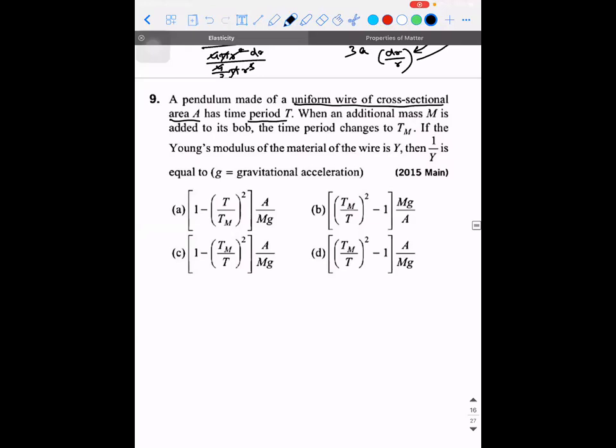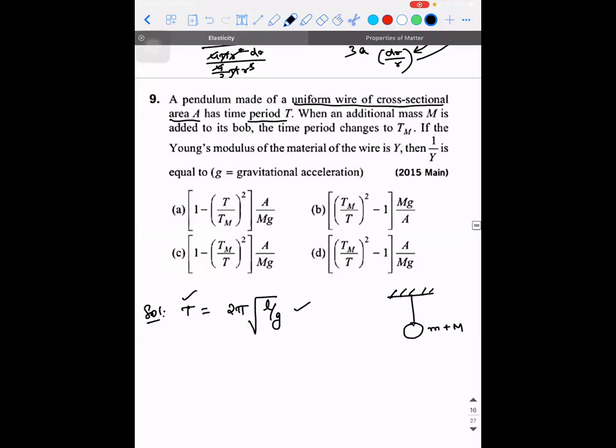So what is the time period of a pendulum? 2 pi root of L by g. So in this problem, T is given, L is not given. L is the original length. When an additional mass of M is added to its bob, okay, so the pendulum is like this. The bob, let's say it's of mass m, and there is an additional mass of capital M that is added. The time period changes to Tm. Generally, if you observe, the time period of a pendulum is independent of the mass. But in this question, why is it changing to Tm? Can you guys tell me the answer?